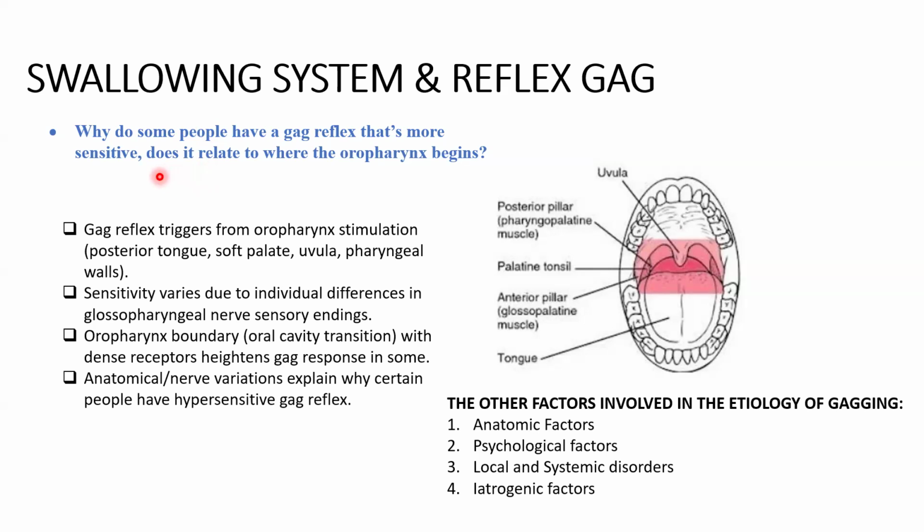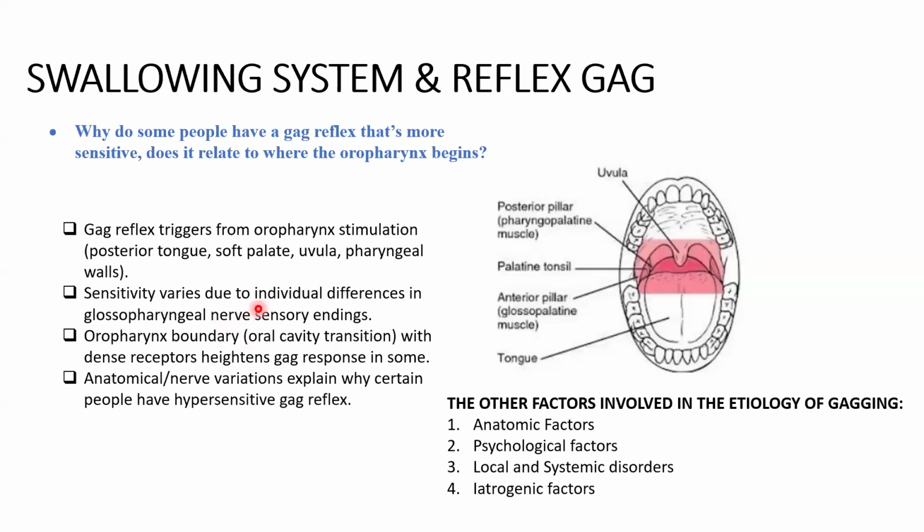It is a complex reflex triggered by stimulation of sensitive areas in the oropharynx, including the posterior part of the tongue, the soft palate, uvula, and the walls of the pharynx. This reflex helps prevent the entry of foreign objects into the throat and airway by causing an involuntary contraction of the pharyngeal muscles, which we know as the gag reflex.